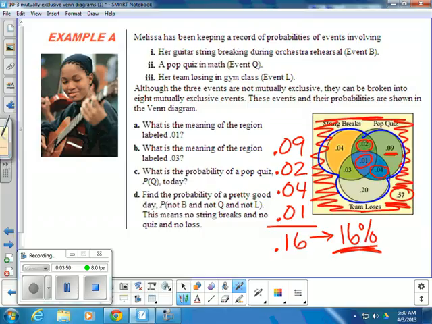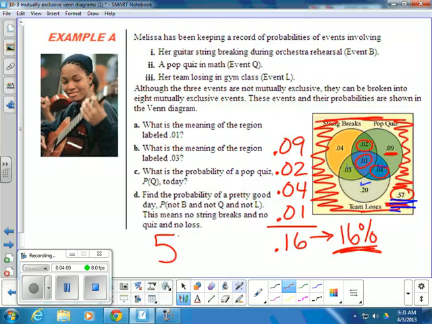So if you would add all of these numbers together and subtract from 1, you would get this 0.57. So there's a 57% chance that none of these bad things would happen. That's it for example A.